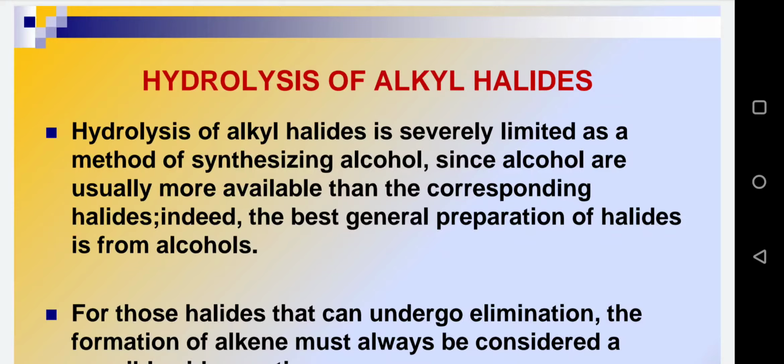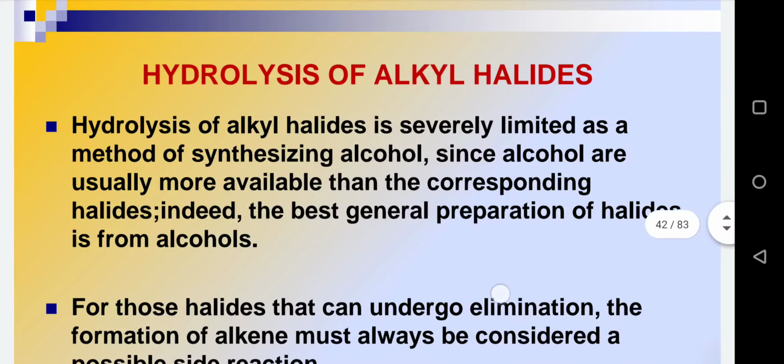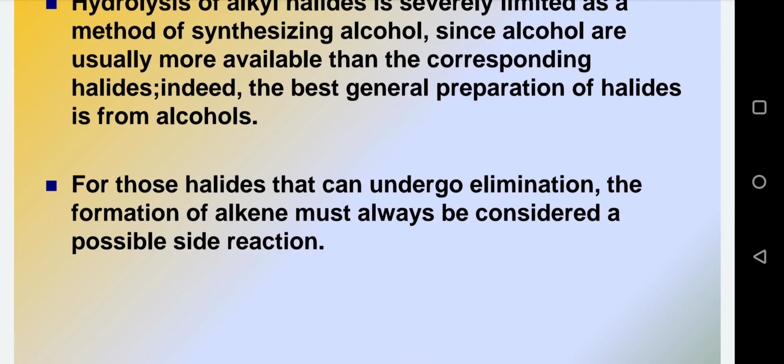But yeah, again we can study this kind of preparation in the preparation of alcohols. The best general preparation of halide is from alcohols, so from alcohols we can prepare halides in a very good manner. But hydrolysis of alkyl halide can also result in the preparation of alcohols. Let us see how. For those halides that can undergo elimination, the formation of alkene must always be considered a possible side reaction. Why? This point is very important, because in this preparation we can't only get the substitution type of product, but elimination product can also be obtained